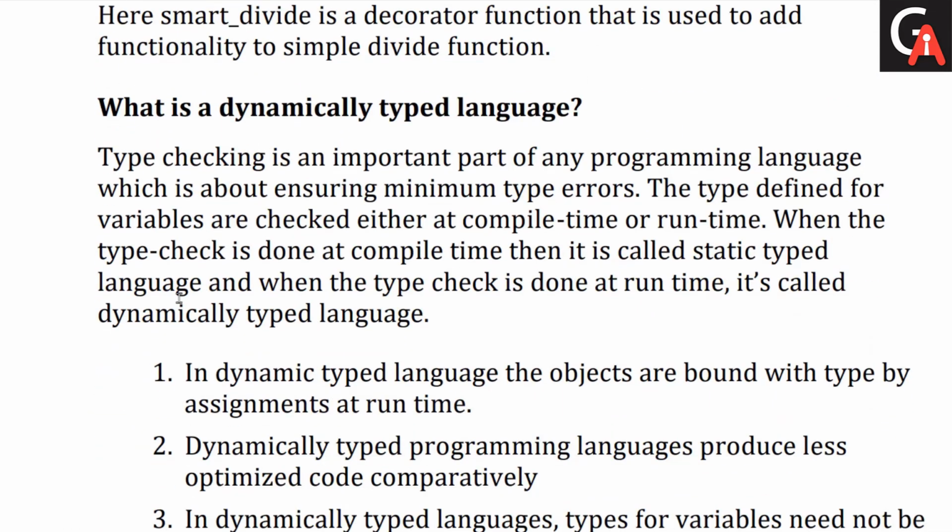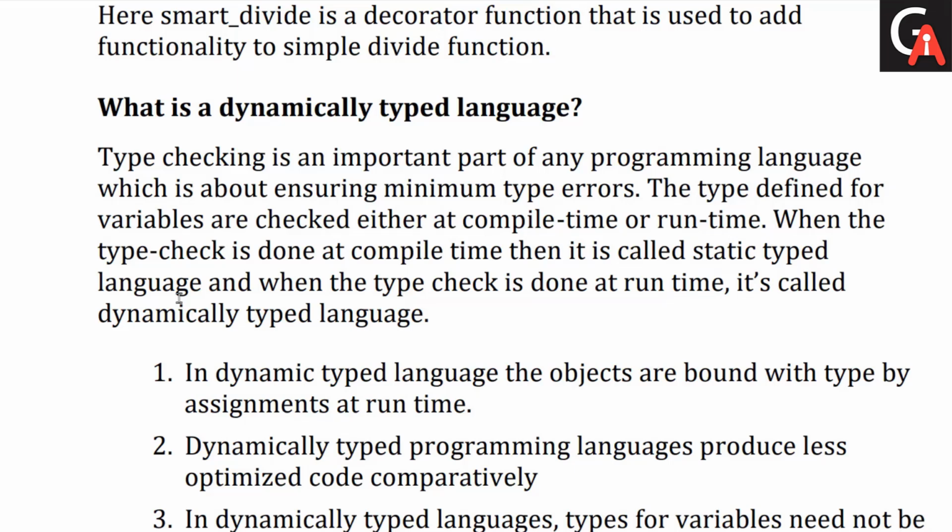Next question we have, what is a dynamically typed programming language? Okay, so type checking is an important part of any programming language, which is about ensuring minimum type errors. The types defined for variables are checked either at compile time or runtime. When the type check is done at compile time, it is called a statically typed language, and when the type check is done at runtime, it is called a dynamically typed programming language.